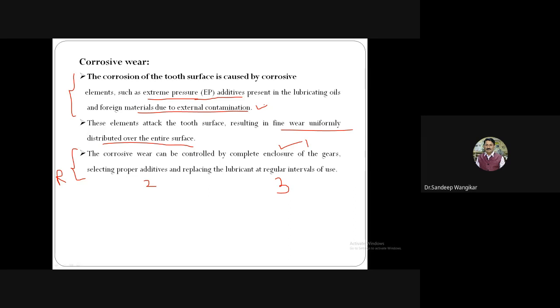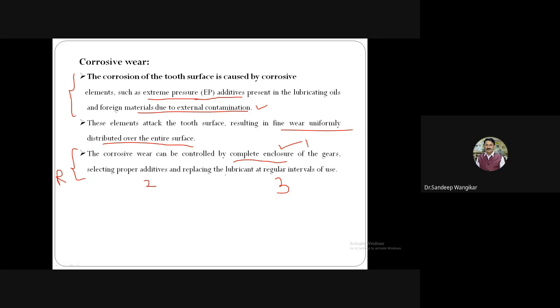So there is no chance at all for the external contamination if it is completely enclosed. Number two, selecting proper additives. We have to select proper oil, then it will not have adverse effect on our gear material, and corrosive wear will not happen.